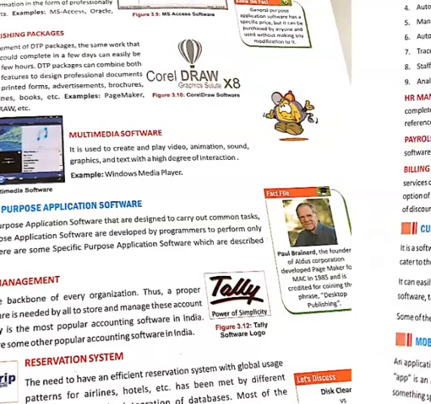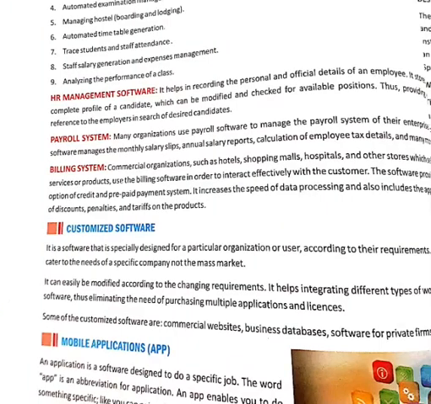Apart from this, there is another category known as customized software. Customized software performs a special task, but it also allows us to customize it as per the user's wish.